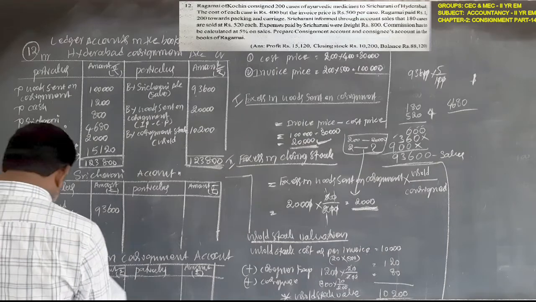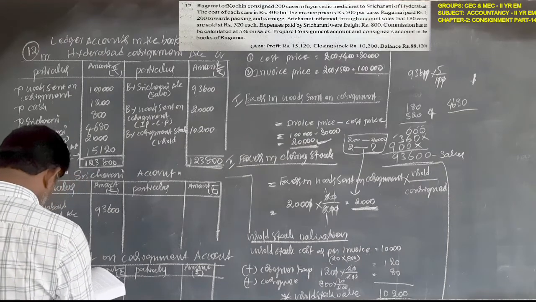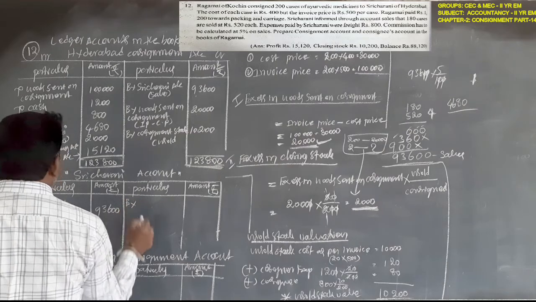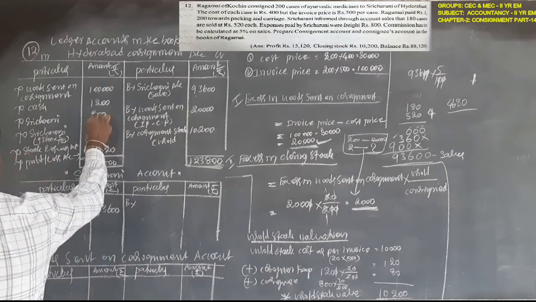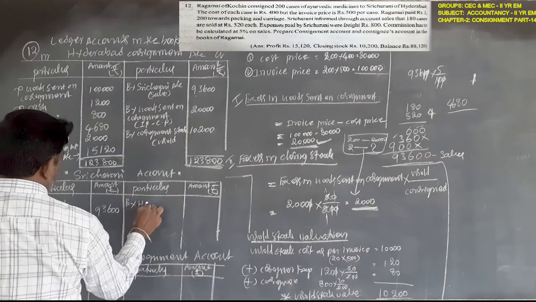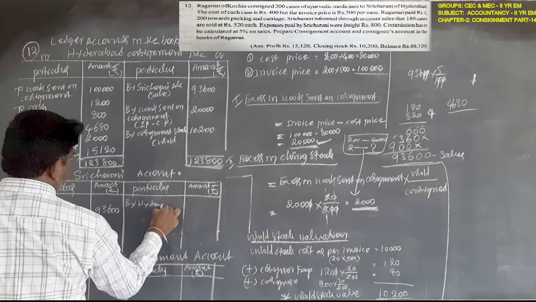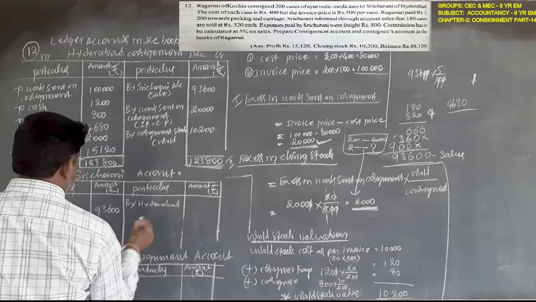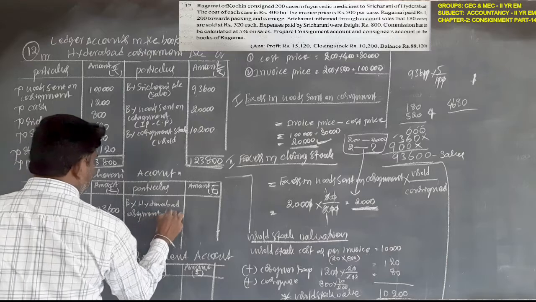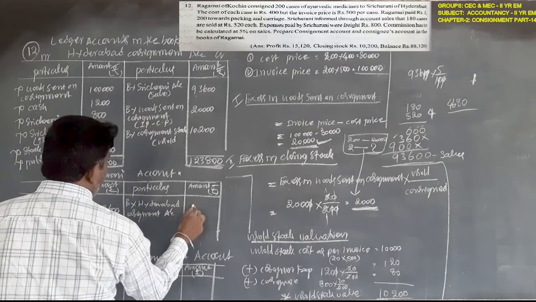No advance is given in the problem, so no need to write for advance. By expenses, Sri Charani 800 rupees. Here Hyderabad consignment account amount is 800 rupees.